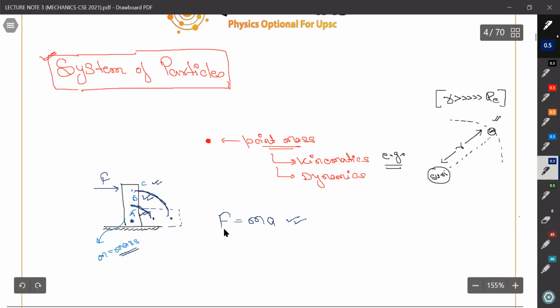So where should we apply this formula? Which point should we take the acceleration? So this relation can be better understood by F external is equals to m a center of mass. For a constant mass system, this can be written as this for a system of particle. So from here, we can start our system of particles.